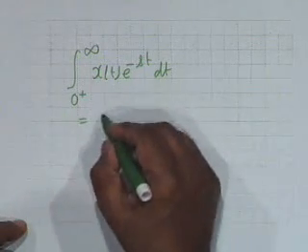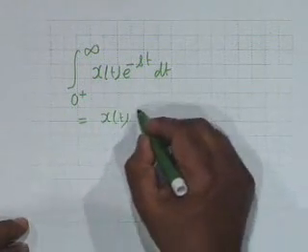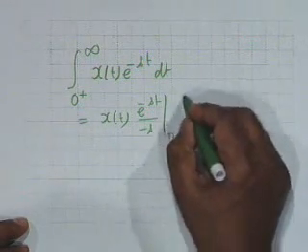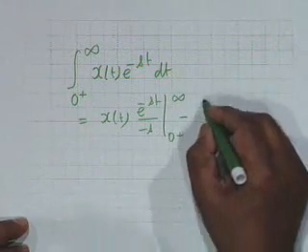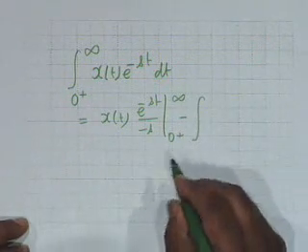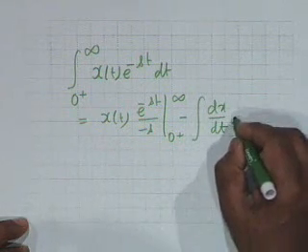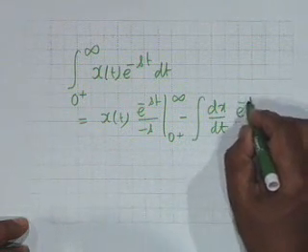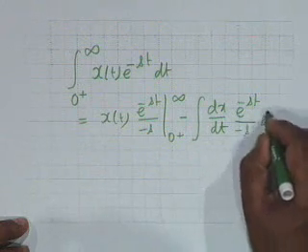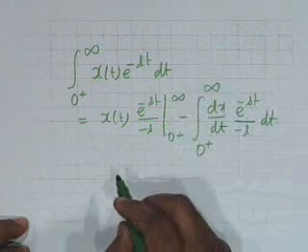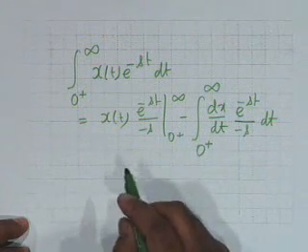That is, first function x of t times integral of the second, 0 plus to infinity, minus integral of the differential of the first function, that is dx dt, then integral of the second, e to the minus st by minus s times dt, integrated from 0 plus to infinity. And you see the fallacy.